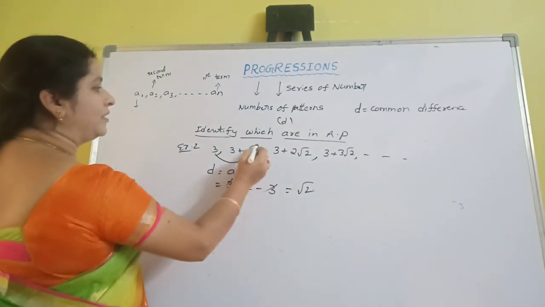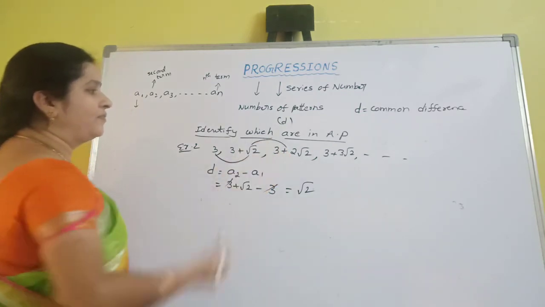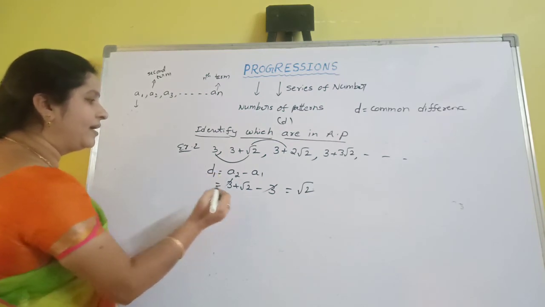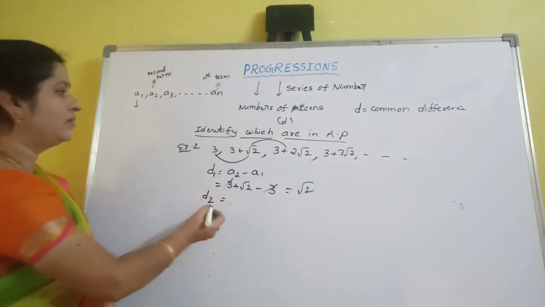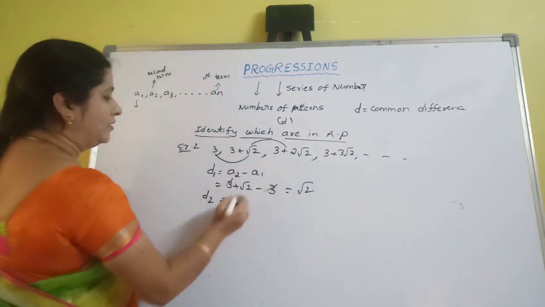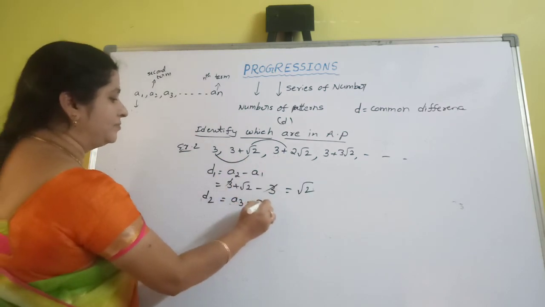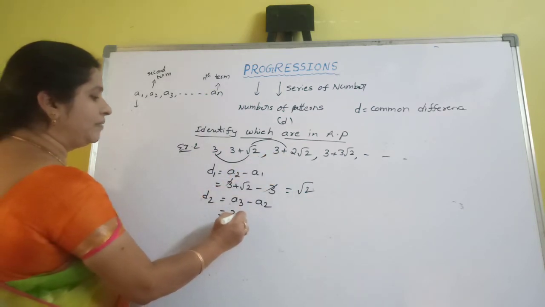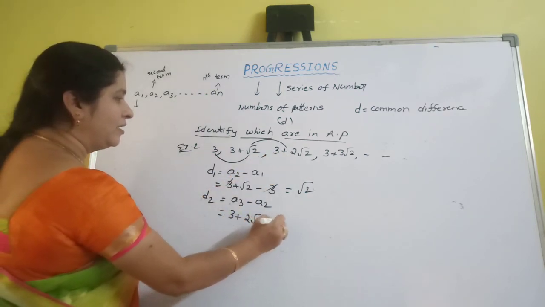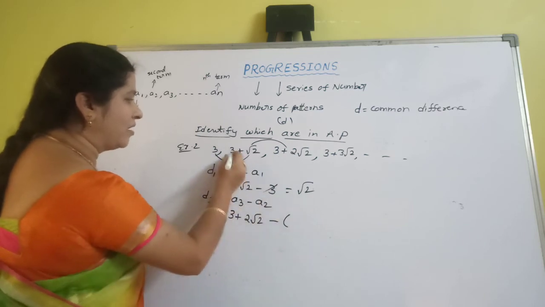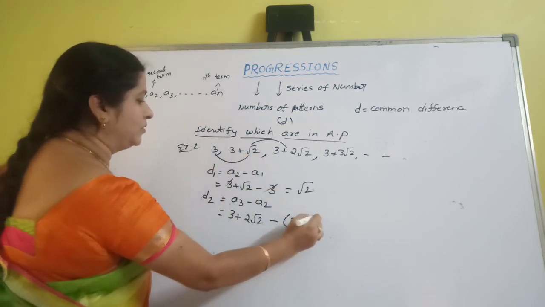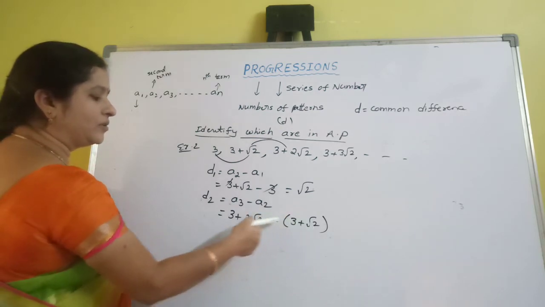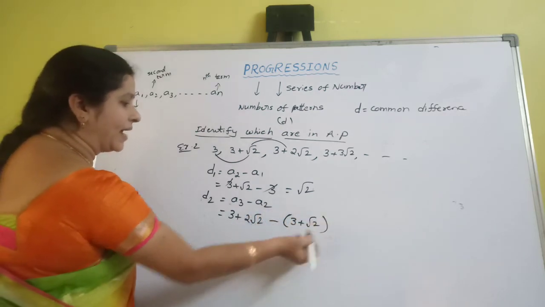This is the first D1 value. Again you have to find another common difference, D2, which is A3 minus A2. Here A3 is 3 plus 2 root 2, minus the A2 value, 3 plus root 2. Since there are two terms here, you can maintain brackets.